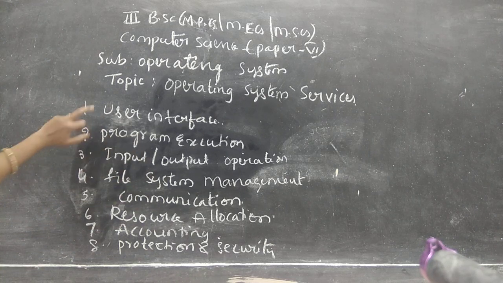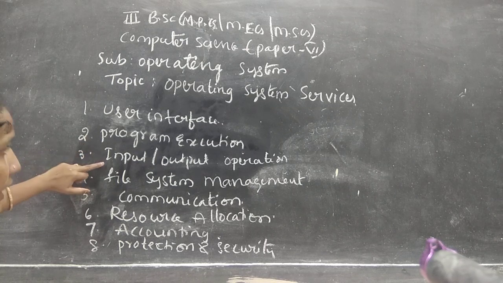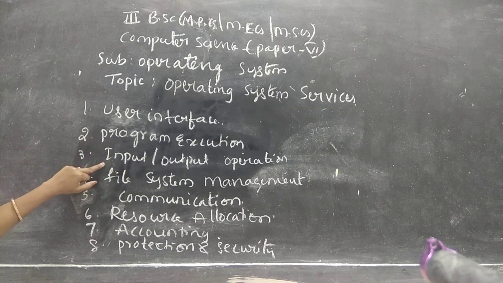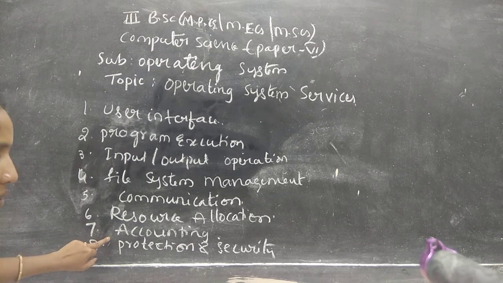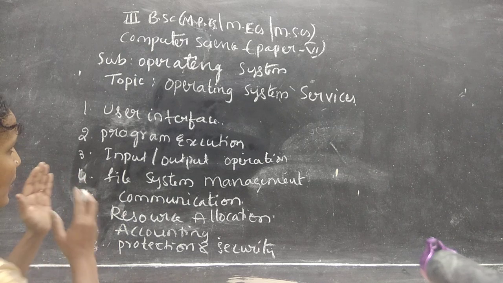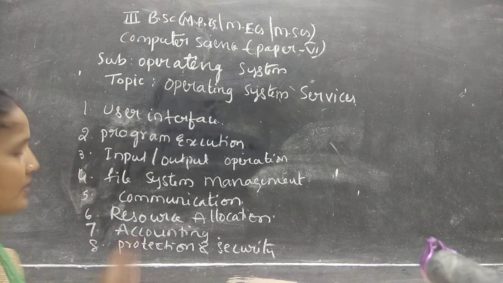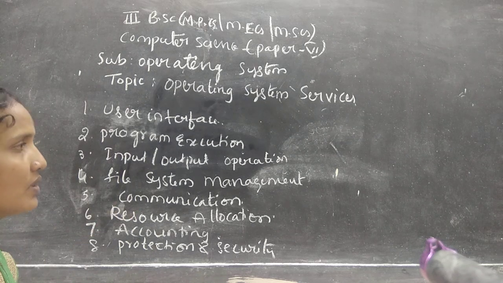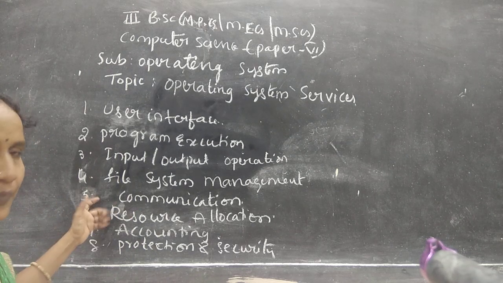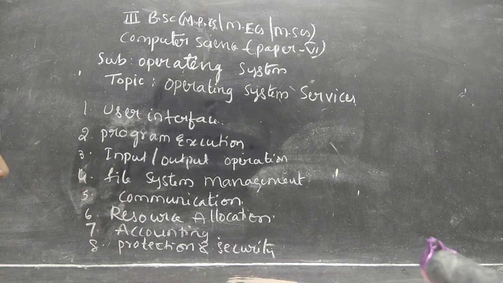User interface, program execution, input and output operations, or it is input and output management. Next, file system management, communication, resource allocation, accounting, protection and security. So, better students, you do one thing: you all copy these 8 services. I'll give you 1 minute, or you can take a screenshot of this, because when you come to the syllabus, you have chapters on this. So better you note it down.